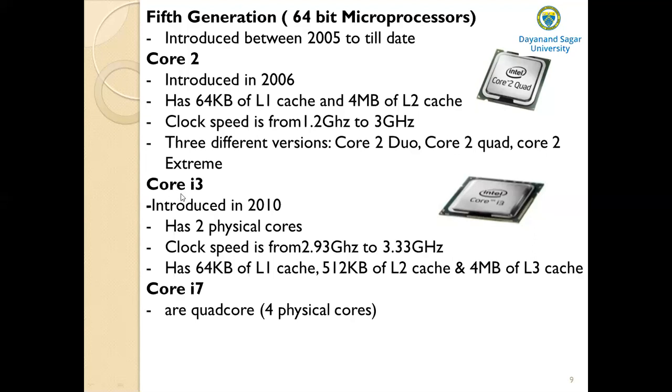Then came the Core i3, introduced in 2010, which has 2 physical cores. Clock speed is from 2.93 gigahertz to 3.33 gigahertz, and it has 64 KB of L1 cache, 512 KB of L2 cache, and 4 MB of L3 cache. And then we have Core i7, also called a quad-core microprocessor because it has 4 physical cores.